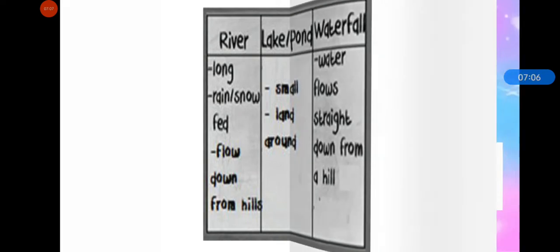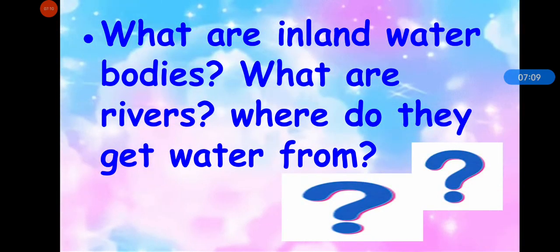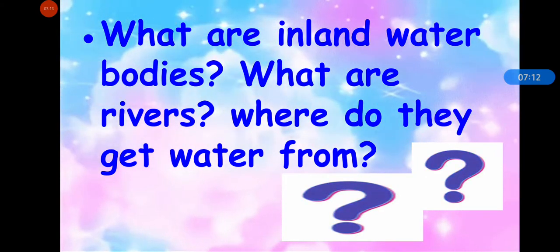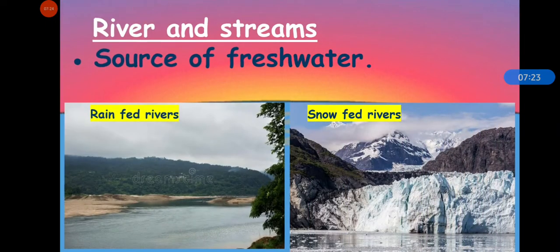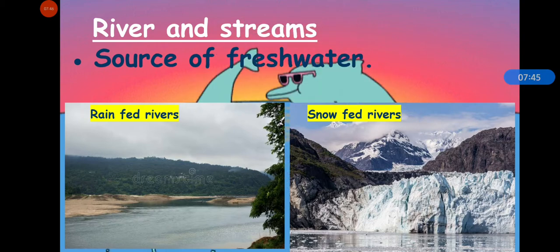And now answer, what are inland water bodies? What are rivers? Where do they get water from? Think and answer. Water bodies on land are called inland water bodies, and rivers are long water bodies with fresh water. They stretch across vast distances, meaning they are very long, and they get their water either from melting snow and ice in the mountains or from rainfall.